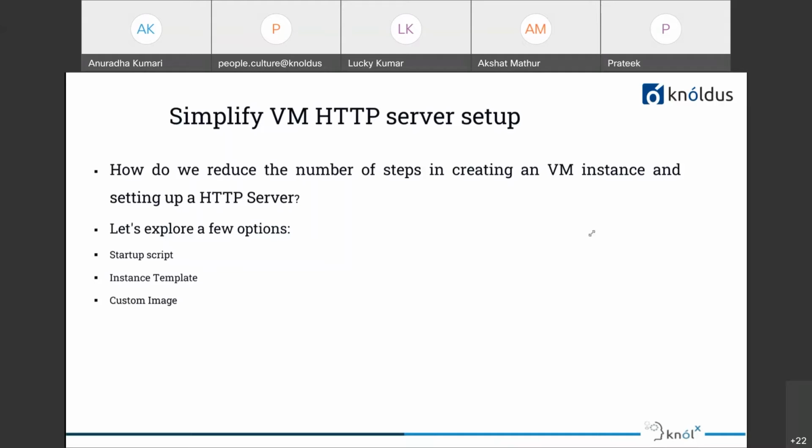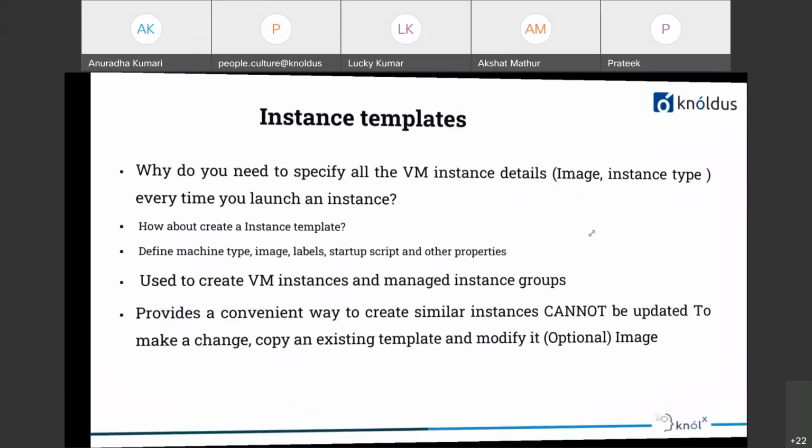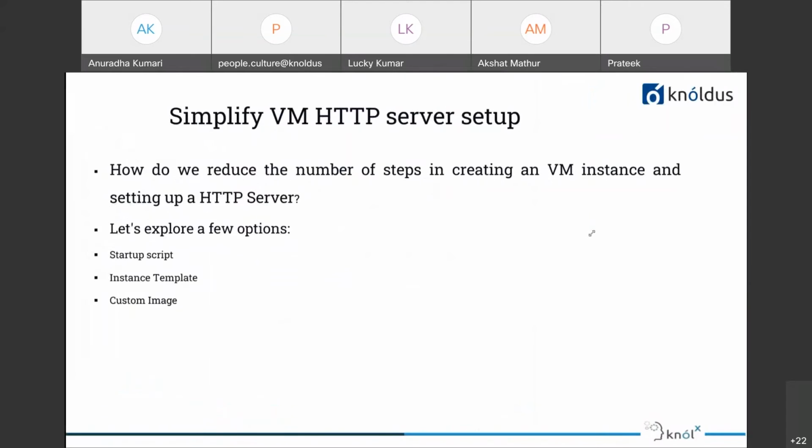One term here is bootstrapping. The purpose of installing any software or installing OS patches when a VM instance is launched is called bootstrapping.